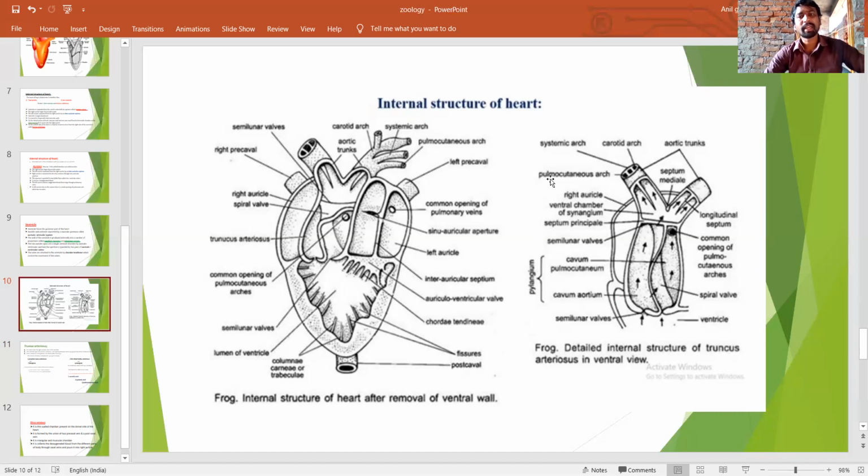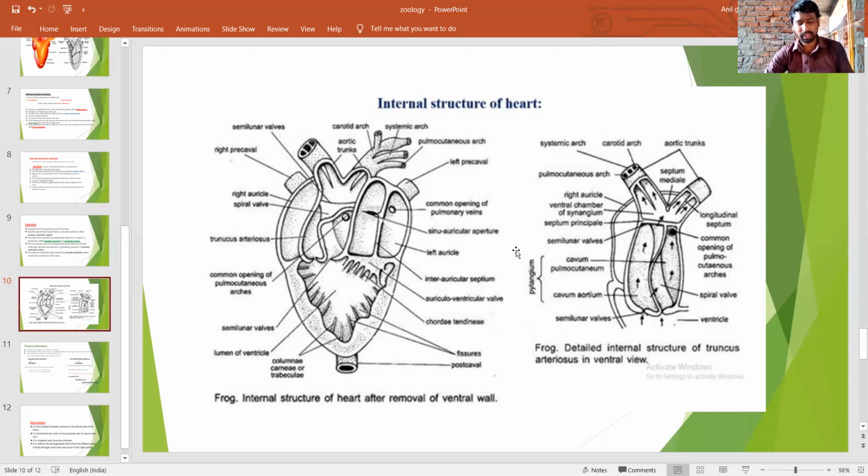The pulmocutaneous arch supplies blood to the lungs and skin. The systemic arch supplies blood to the esophageal regions, occipital regions, and subclavian region, forming the subclavian arteries.